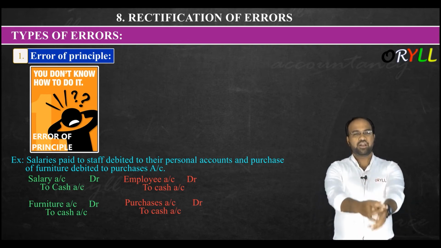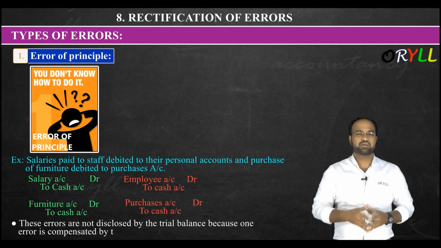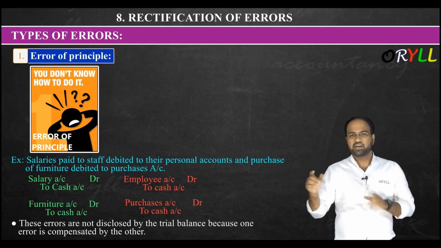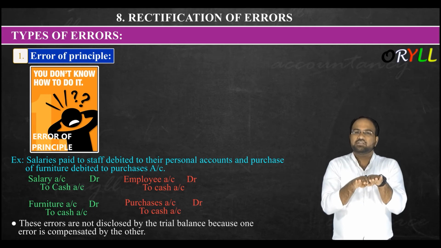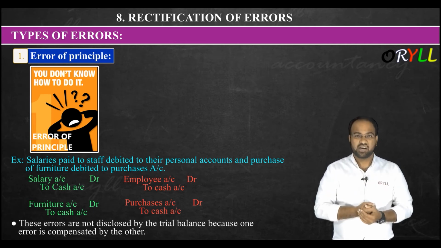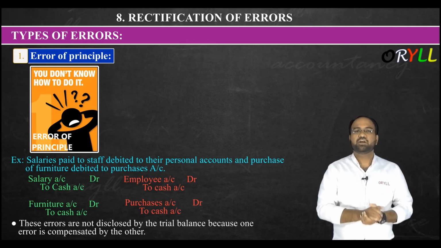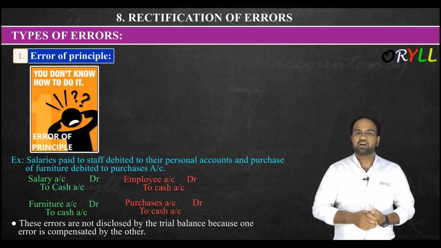Now next, these errors are not disclosed by the trial balance. One error is compensated by the other error. So what is happening here? If you have this kind of error, no doubt debit and credit are all equal. So the trial balance will be tallying, but the trial balance will not show these errors. There will be arithmetical accuracy, but there may not be accounting accuracy, because you have the error of principles.